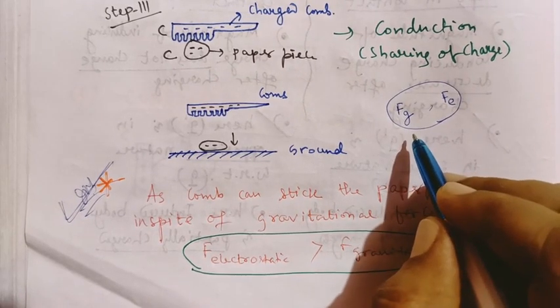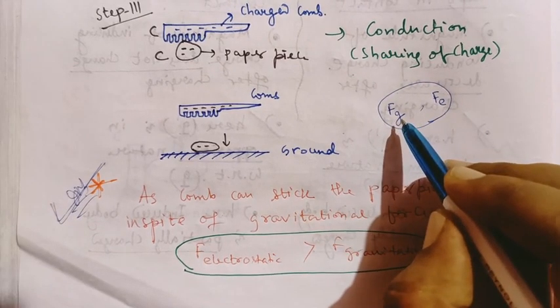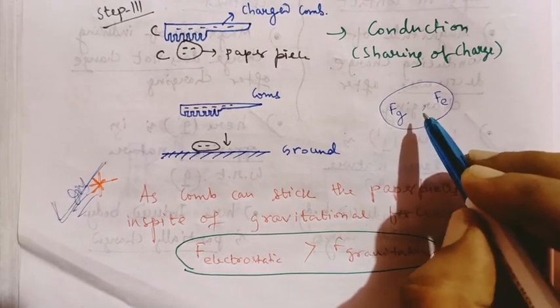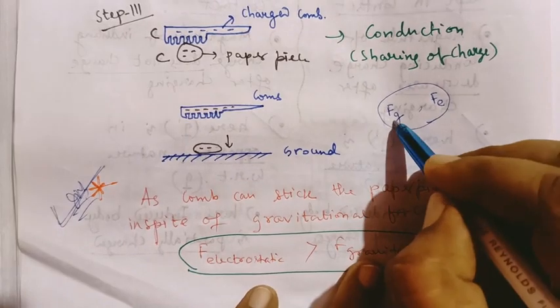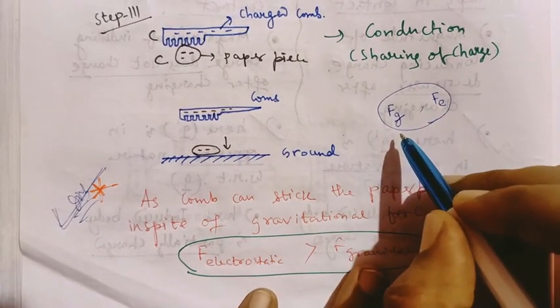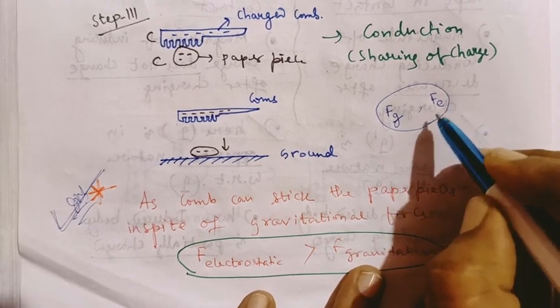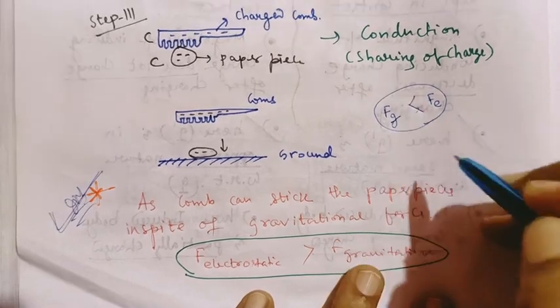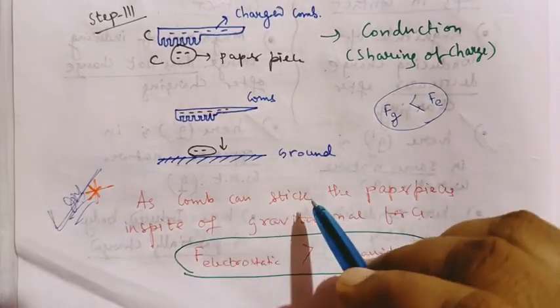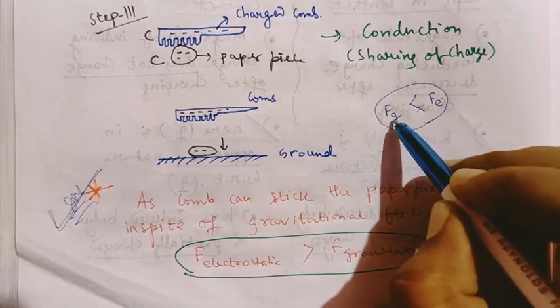You read that gravitational force is smaller, and you know that electrostatic force is greater. There is a formula also that can explain why Fe is greater and Fg is less. But this is a very simple experiment. You can easily explain why electrostatic force is greater than gravitational force.